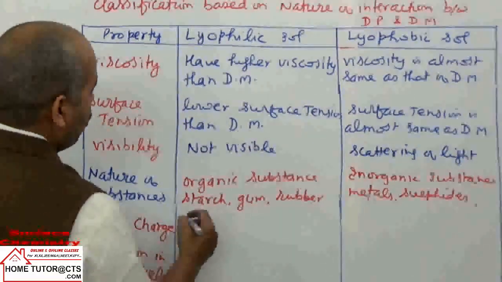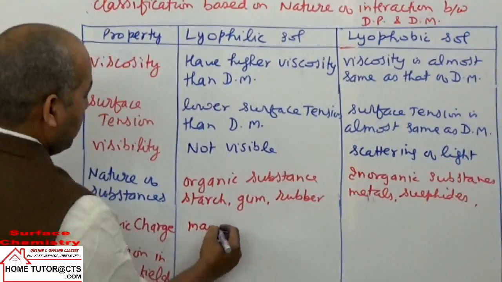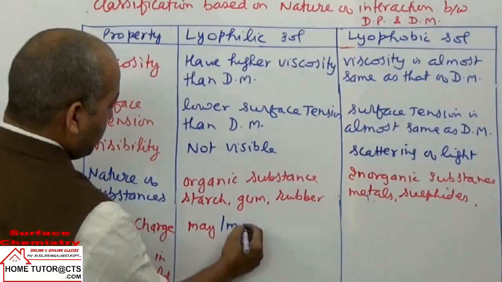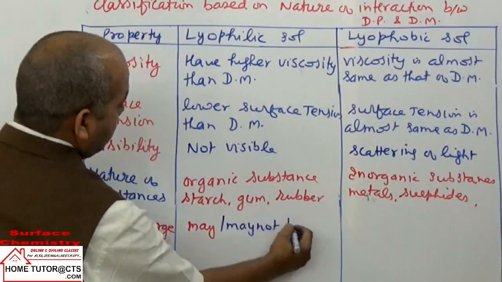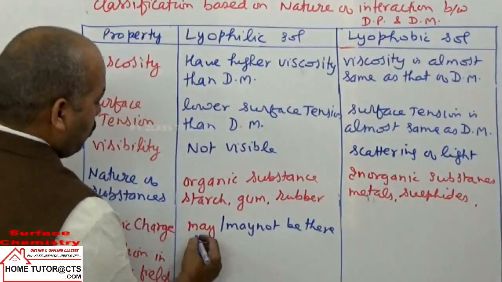Electric charge may or may not be there, and if they have charge, it is low in magnitude.